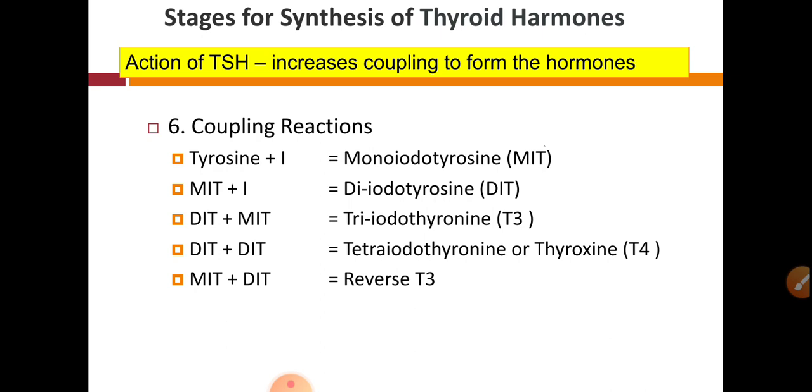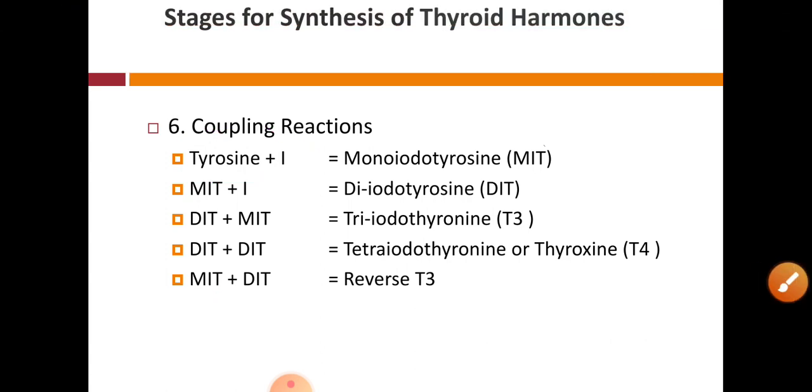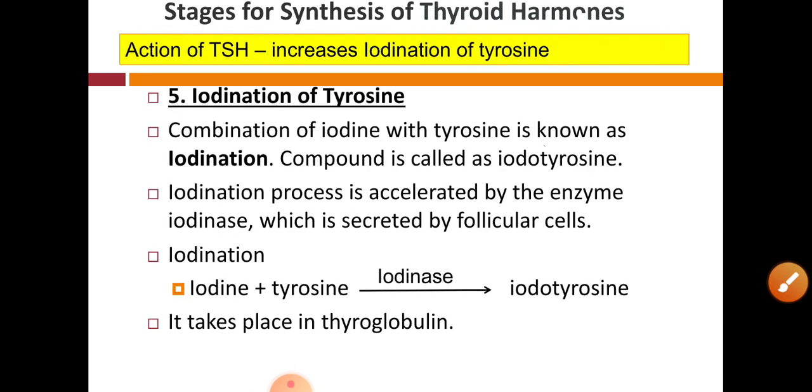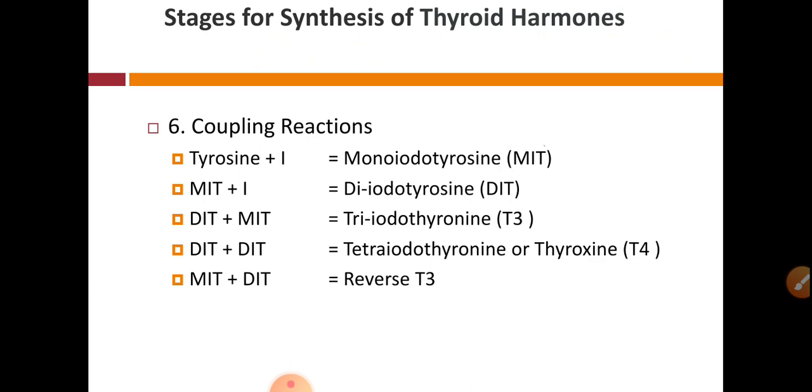This coupling is again with the help of an enzyme, thyroid peroxidase, and it helps to combine tyrosine with the iodine. So these are the stages of synthesis of thyroid hormone.